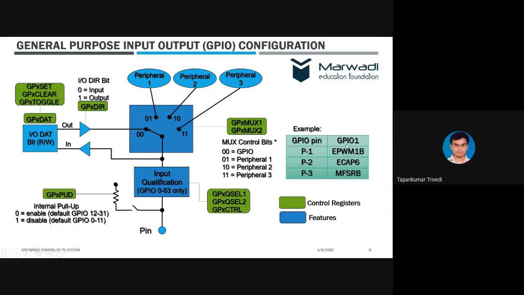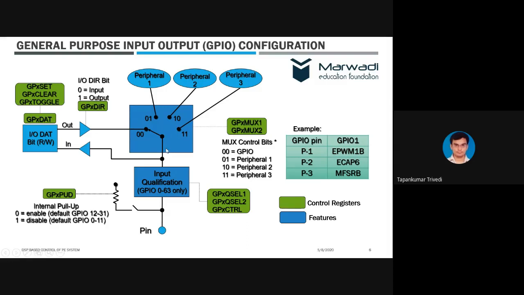Now GPIO 1 is multiplexed with EPWM1B, that is one feature of PWM, ECAP6, that is a capture unit, and MFSRB, that is related to McBSP. So here we have multiple functions attached to a single pin, and we can select which one we want to use at a time.